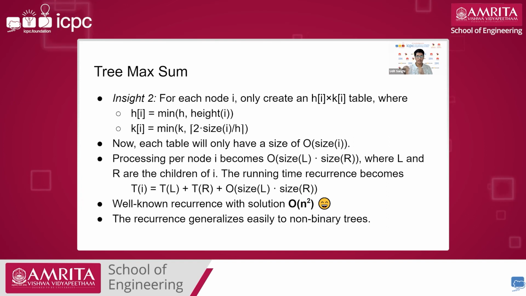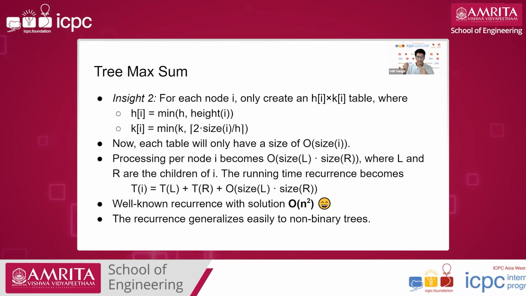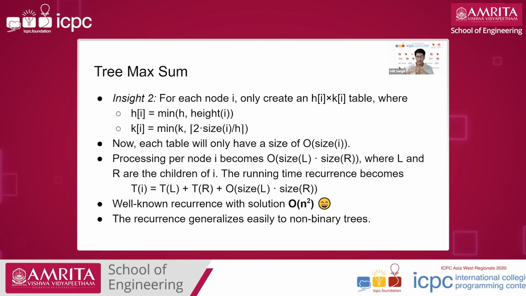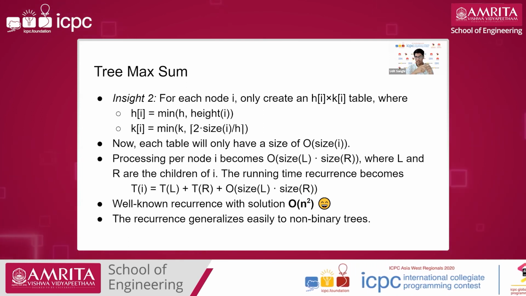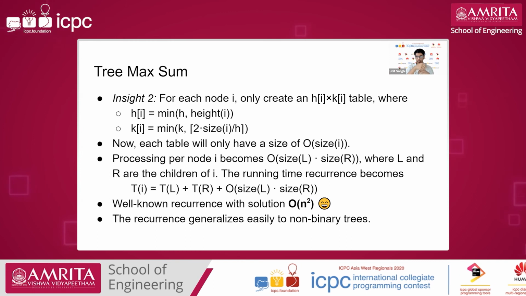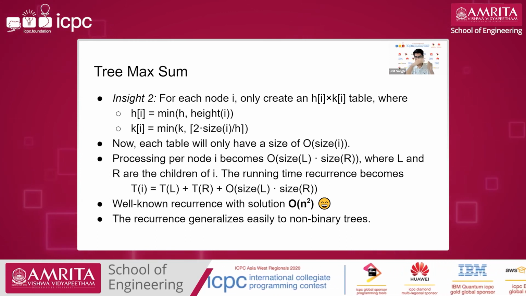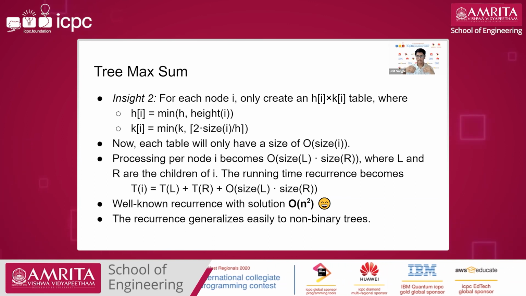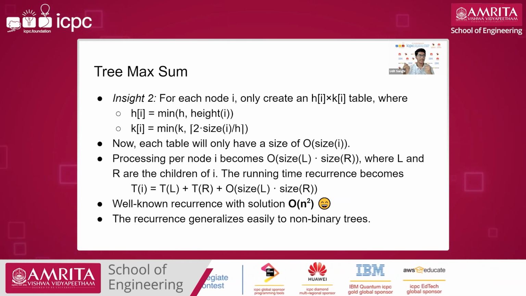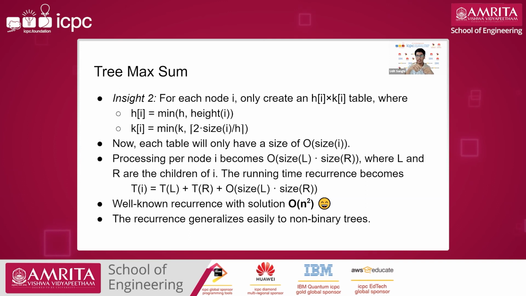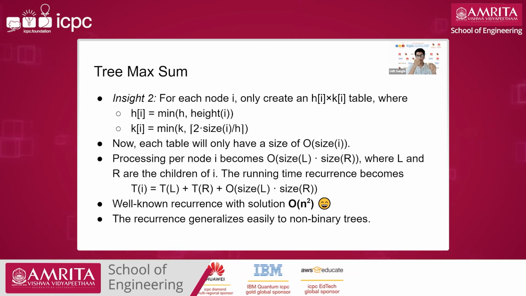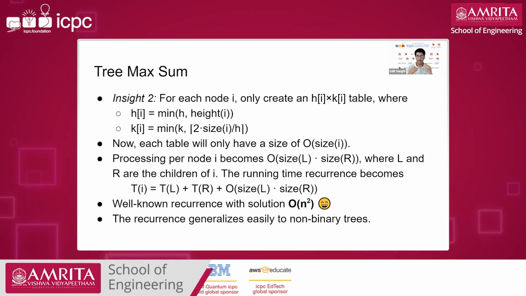And for generalizing this to the non-binary case, we can just add an auxiliary node with zero distance and connect the new nodes to it. This is a standard trick: if you have 3 nodes, connect the first one, then add an auxiliary node and connect the second and third to it. So you can generalize this to non-binary as well.